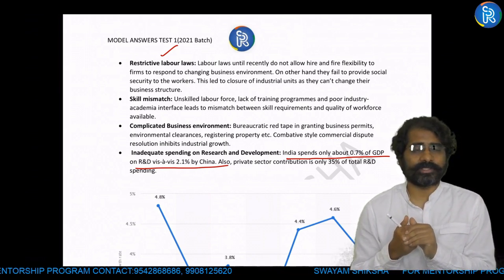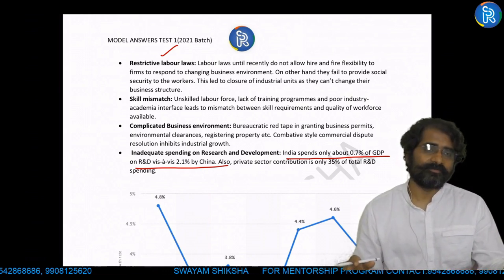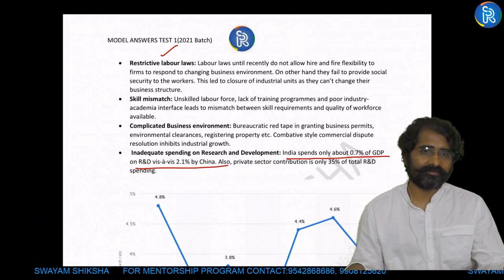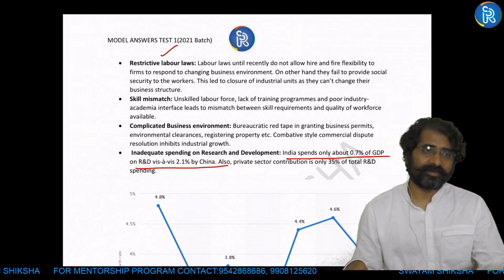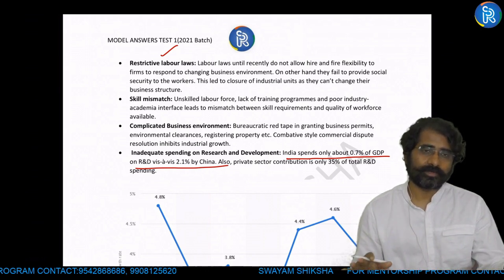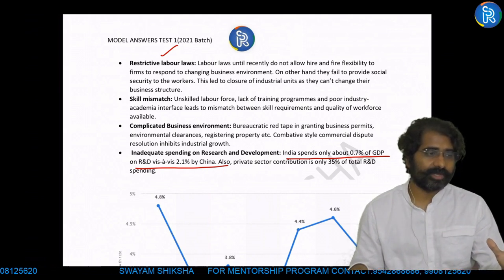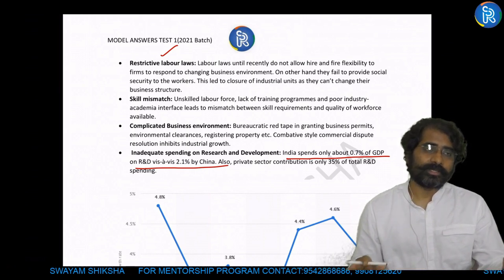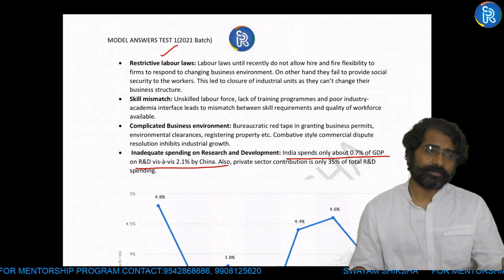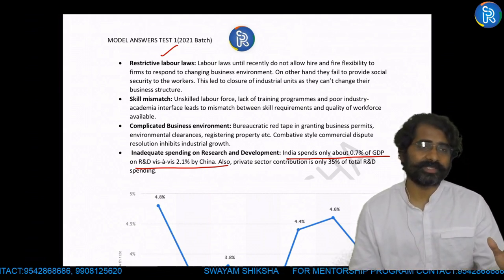In the 1990s, forex reserves went down. We had a BOP crisis. We brought in a lot of reforms in the form of LPG. There was a lot of impact with respect to foreign investments. Dependence increased. India became more vulnerable to the external sector after the 1990s. Our dependence on FDIs and FIIs increased. Stock markets became more unstable. SEBI was not ready enough to handle the pressure of the stock market after 1991. If there is a question on regulatory bodies after 1991, SEBI is not ready enough to take the burden of stock markets. Take tax reforms after 1991. Then in 1998, second generation reforms, labor sector reforms, manufacturing growth. So you can start your intros from the second generation reforms when the question is on labor sector reforms.